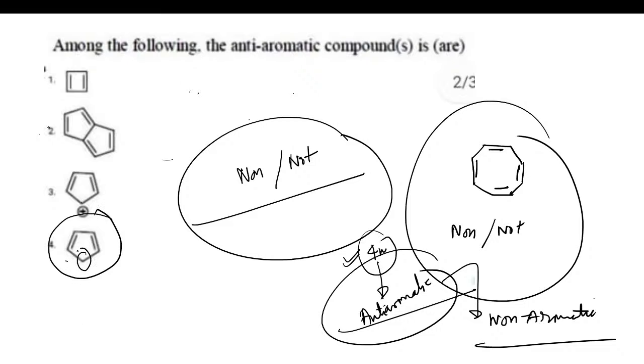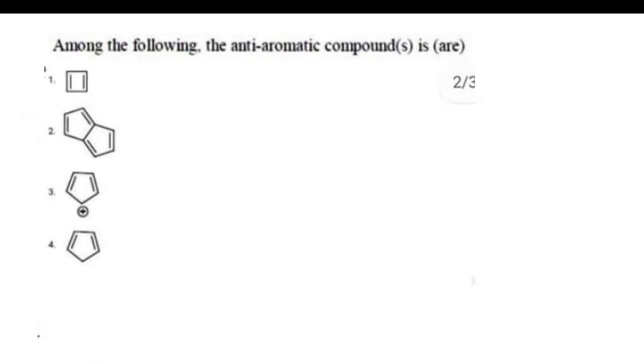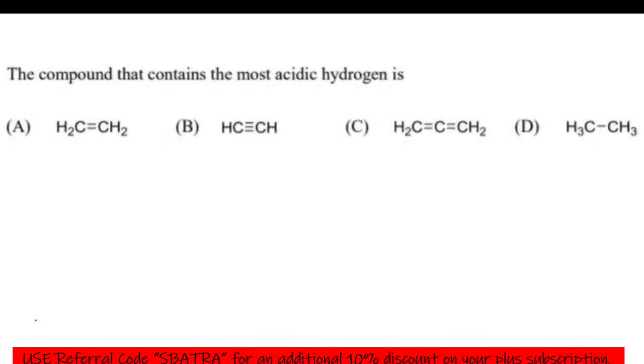Okay, this is sp3 hybridized carbon. If this is sp3 hybridized carbon, then the aromaticity rule is not followed. If the aromaticity rule is not followed, we can call it not aromatic. So there's a difference between non-aromatic compounds and not aromatic compounds. I hope this concept is clear to all of you. What is the difference between not aromatic and non-aromatic?